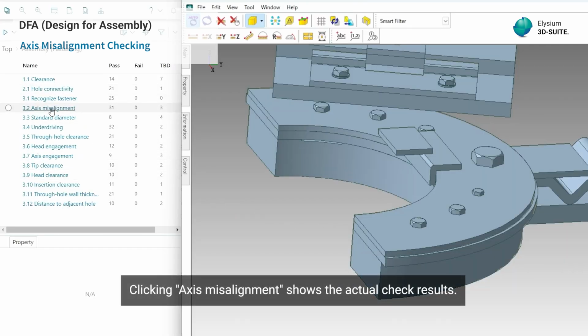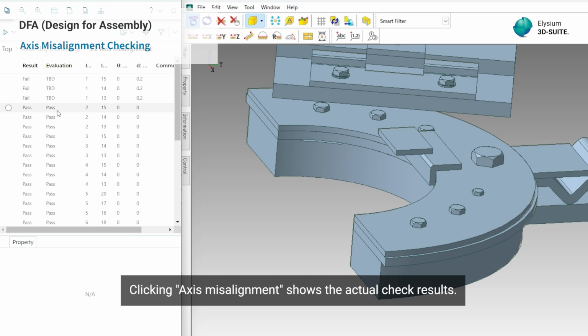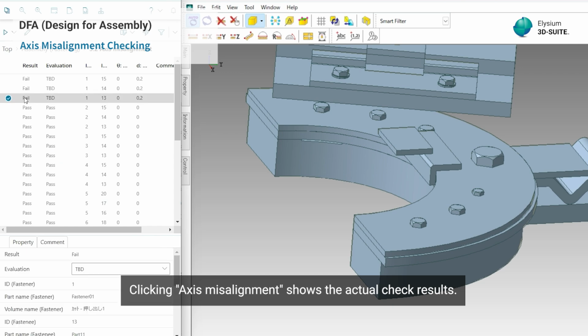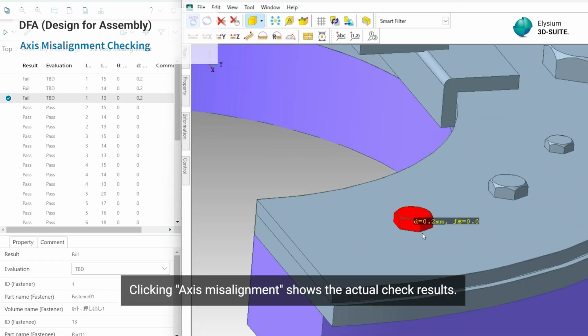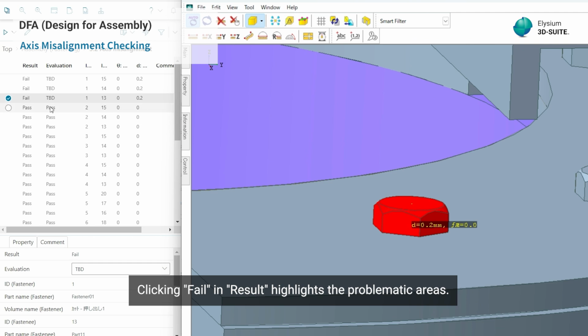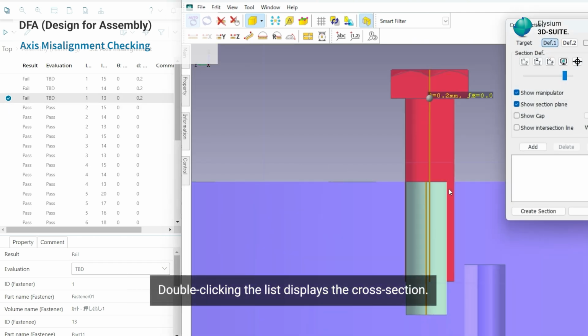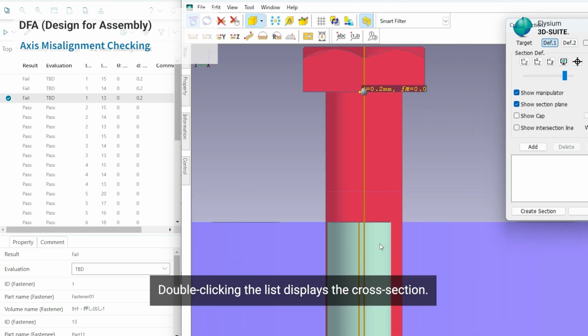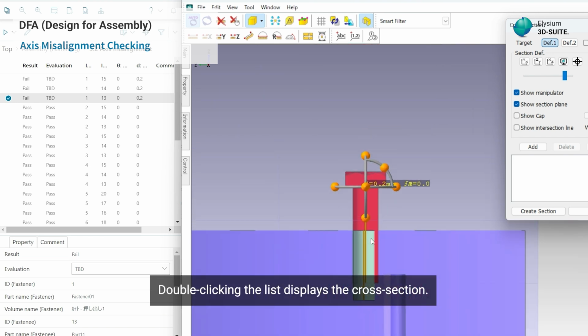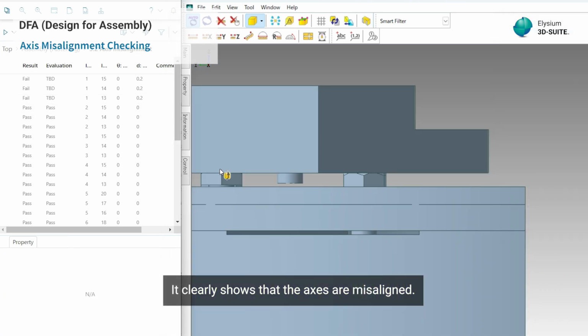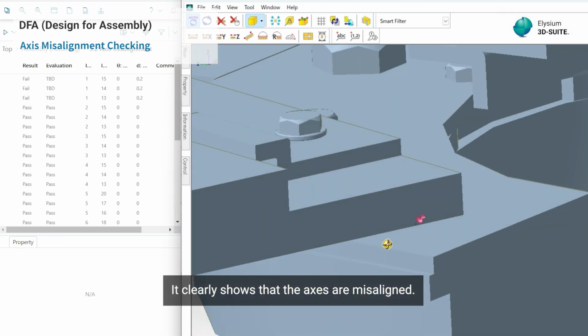Clicking Axis Misalignment shows the actual check results. Clicking Fail in Result highlights the problematic areas. Double-clicking the list displays the cross-section. It clearly shows that the axes are misaligned.